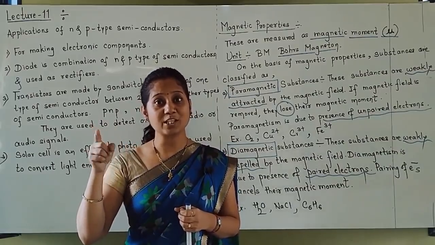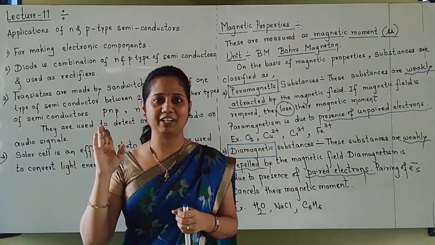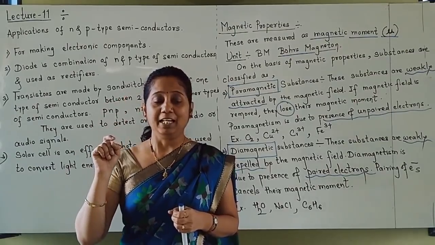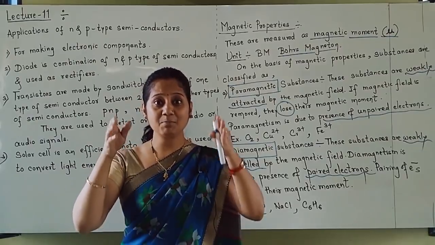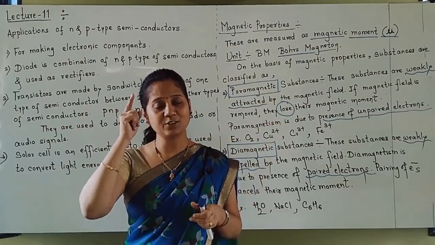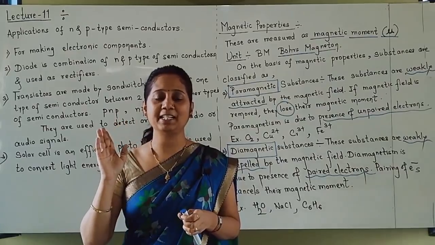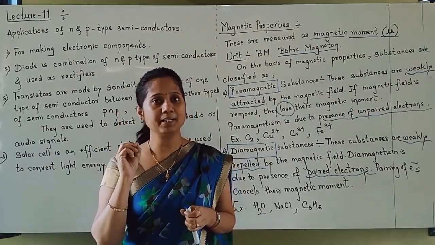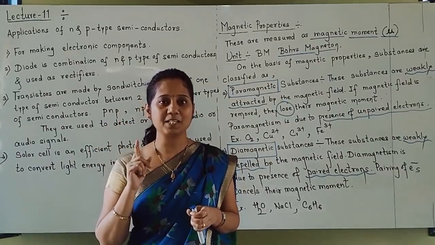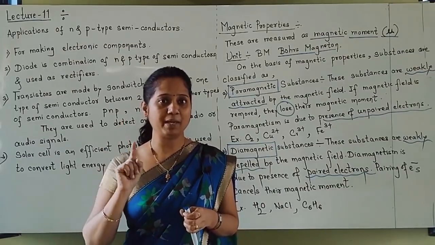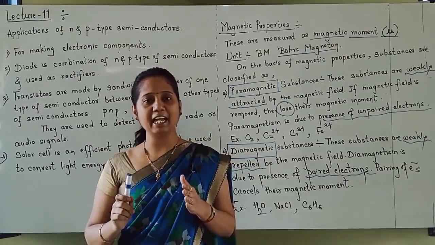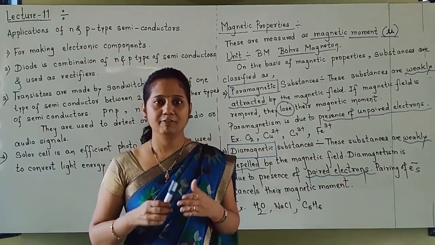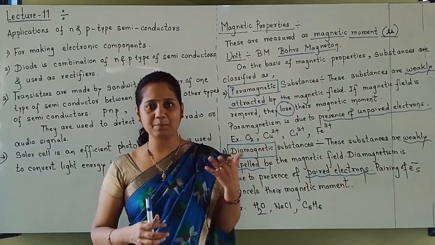The substances which are strongly attracted by the magnetic field are called ferromagnetic. They are very strongly attracted by the magnetic field. Once the magnetic field is removed, they will still retain their magnetic properties. They act as permanent magnets. That type of substances are called ferromagnetic substances. Ferromagnetic, antiferromagnetic and ferrimagnetic: these three types are there. Let us see the types one by one.